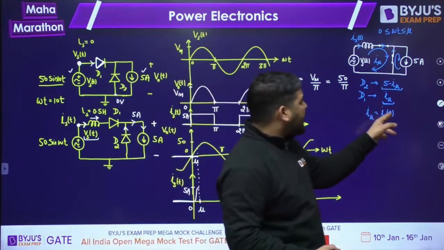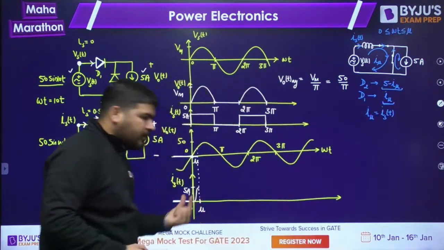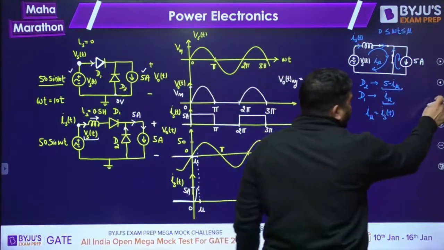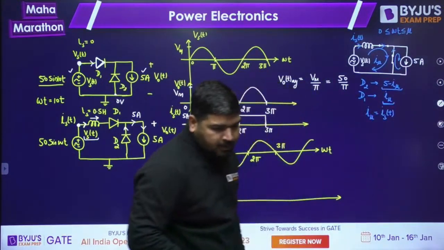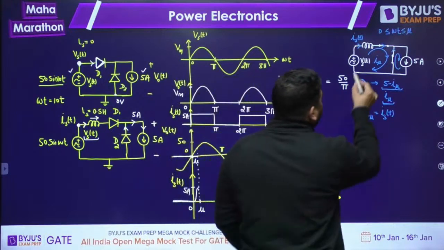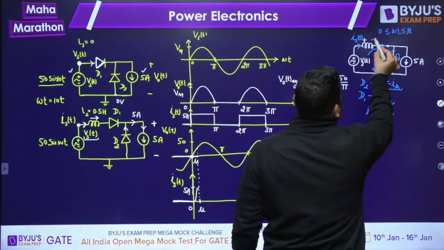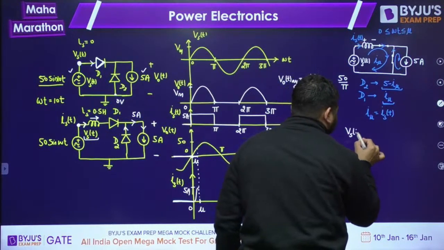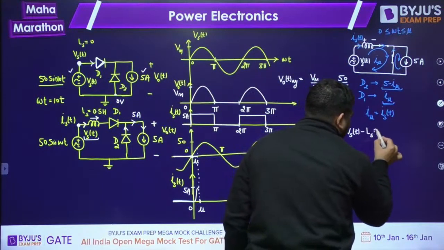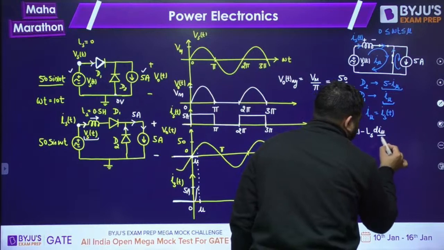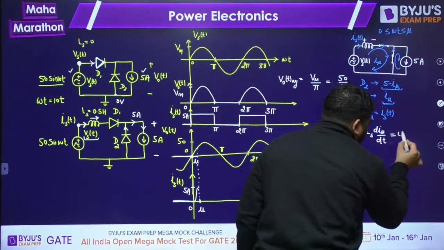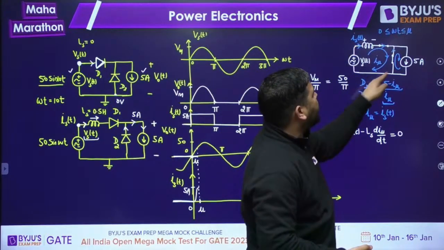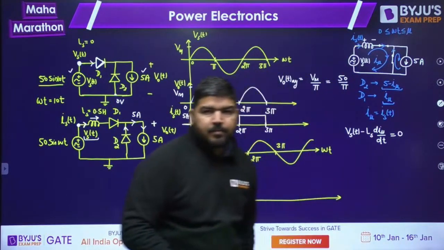Now how to calculate this I mu and the overlapping interval? To calculate that, we can apply KVL here. If you apply KVL in this loop, it will be VST minus LS d I mu by dt is equal to 0. VST, the supply voltage, minus this drop, equal to 0. I can write it like this.